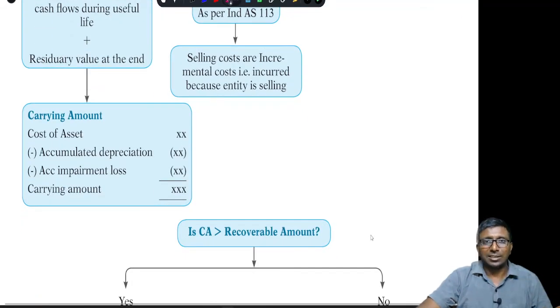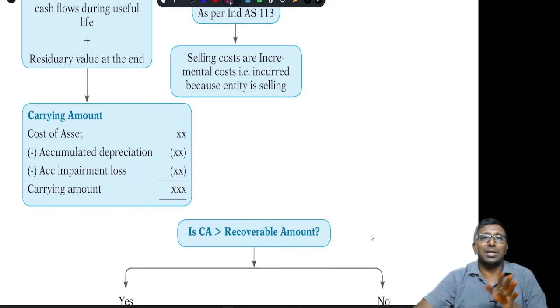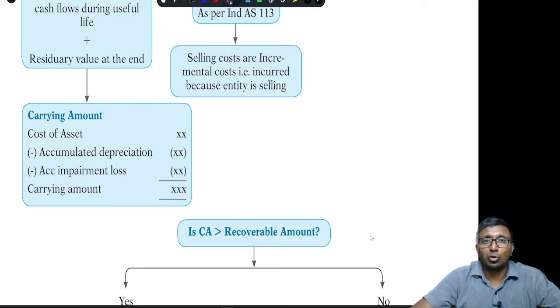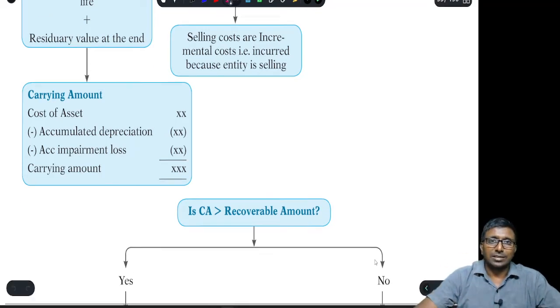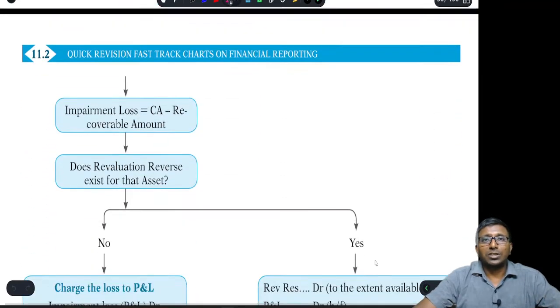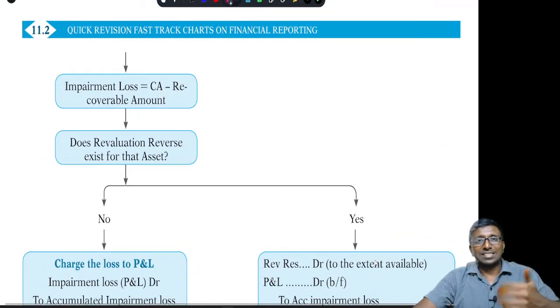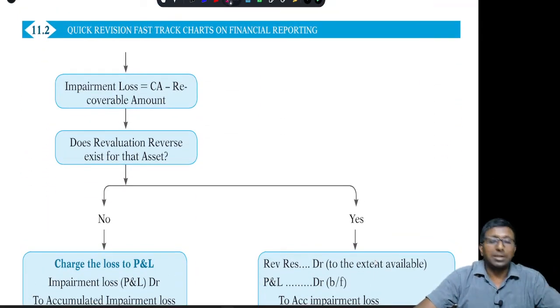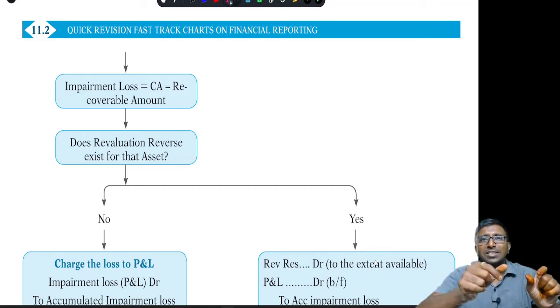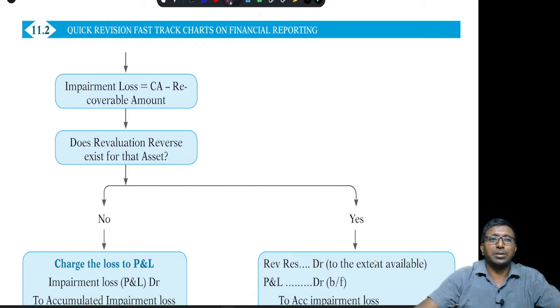And carrying amount is not the original cost. That is cost minus accumulated depreciation minus accumulated impairment loss. After deduction of these three things, what comes is equal to carrying amount, right? I told you, if the recoverable amount is less than the carrying amount, there is an impairment loss. What is the amount of loss? Loss amount is book value minus recoverable amount, that is impairment loss.